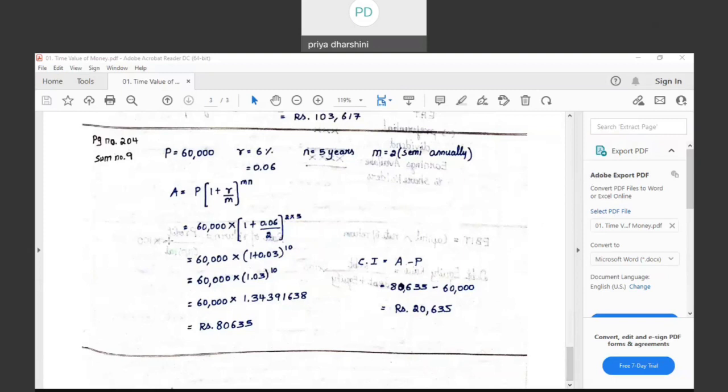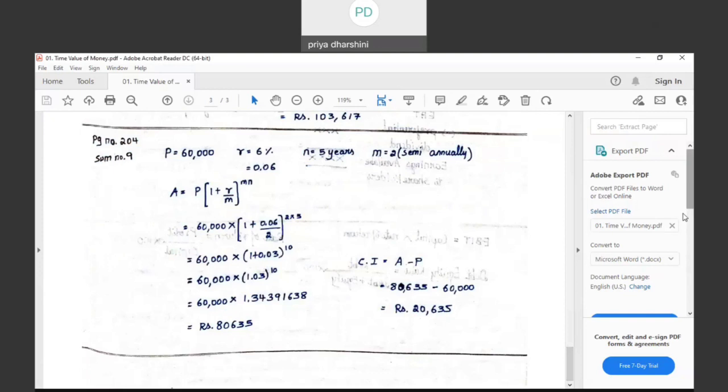So how much is this? Principal is 60,000 into (1 plus 0.06 divided by 2), the whole to the power of 2 into 5. So it is 1.03 to the power of 10. That is how you get this value. But what is the question? The question is, how do you find the compound interest? It is the maturity value minus the principal. So 20,635 will be the amount of compound interest.